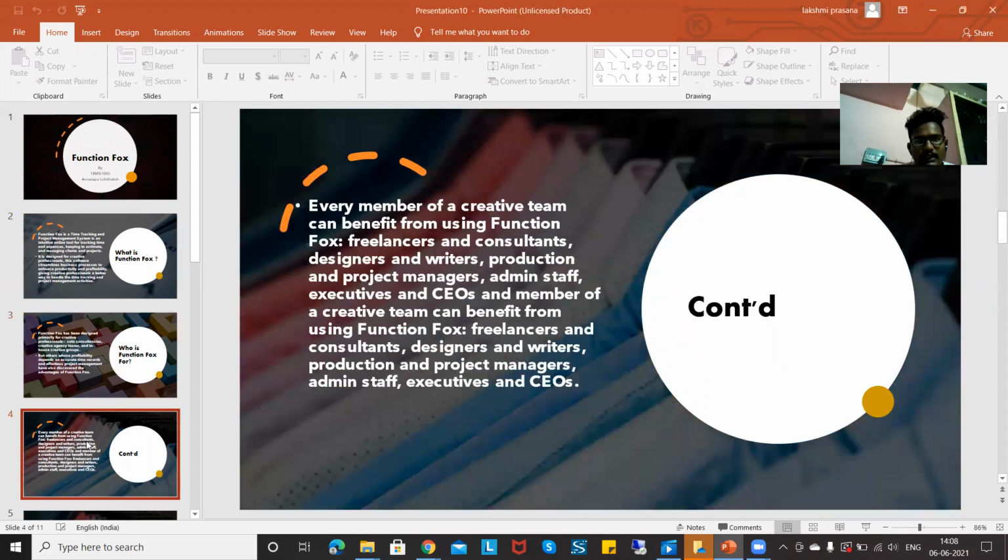Every member of a creative team can benefit from using FunctionFox: freelancers and consultants, designers and writers, production and project managers, admin staff, experts, and CEOs. If you use FunctionFox, you can benefit.